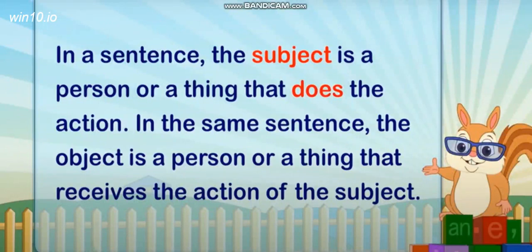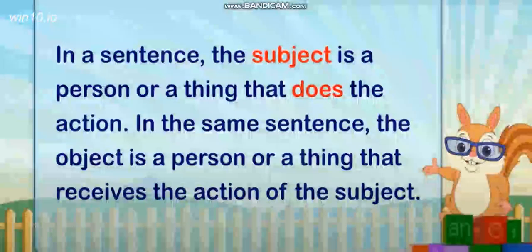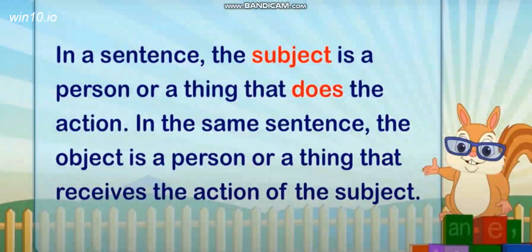So the one who does the action is the subject, and the one who receives the action is the object.